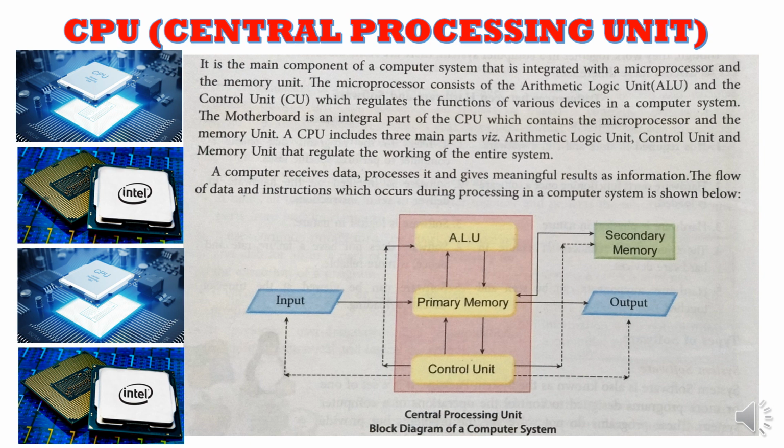Suppose, one more example I will give you. Suppose we have given a command to play a song. Now that command goes to the primary memory, to the RAM first. Now RAM sends the raw data which has come from the user to the processor. Now the processor will find out what type of command is given by the user.